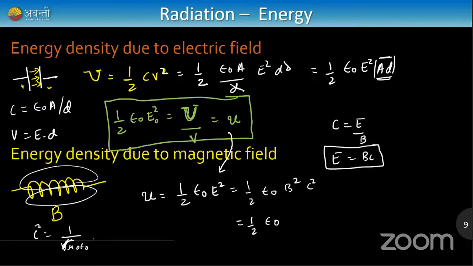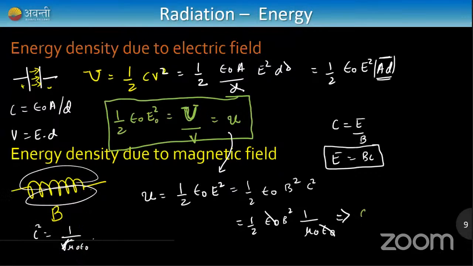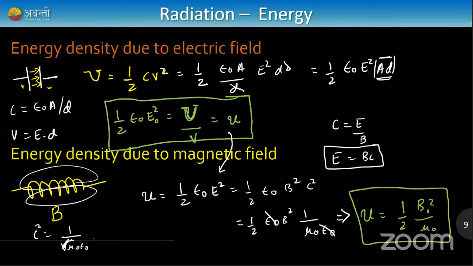So epsilon naught as it is, B square as it is, no change. C is equal to 1 by root of mu naught epsilon naught, and squaring it just gives me mu naught and epsilon naught. One epsilon naught cancelled out, and energy density of magnetic field U is equal to half B square divided by mu naught. So this is the energy density of magnetic field. Am I clear? Okay, this is the simplest formula.